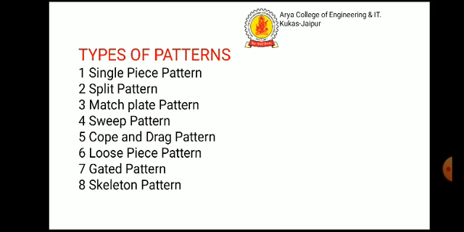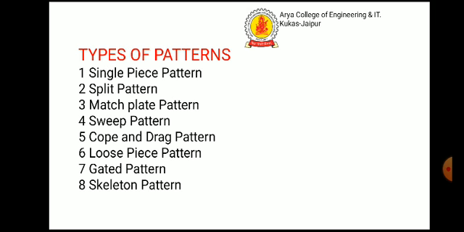Types of patterns: first, single piece pattern; second, split pattern; third, match plate pattern; fourth, sweep pattern; fifth, cope and drag pattern; next, loose piece pattern; next, gated pattern; and next, skeleton pattern.